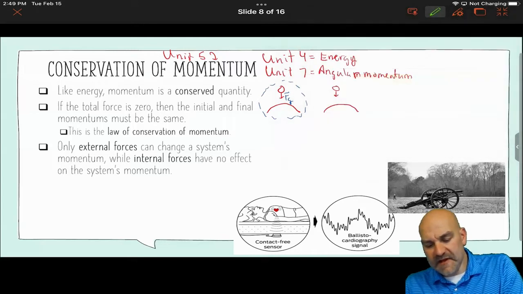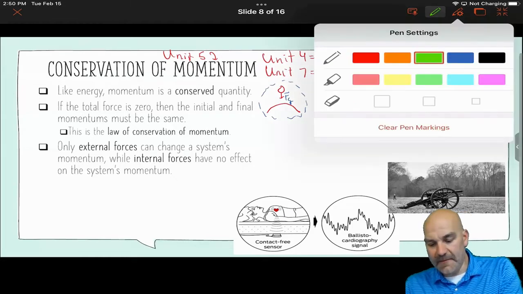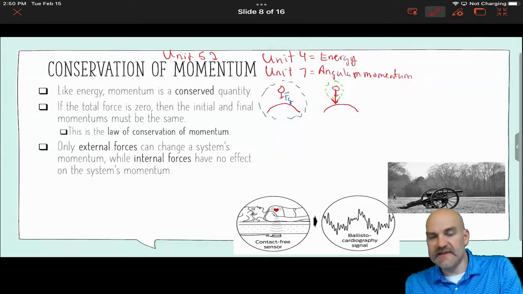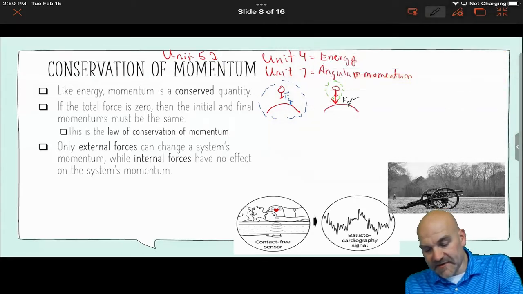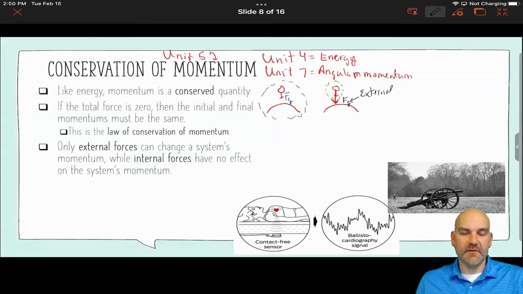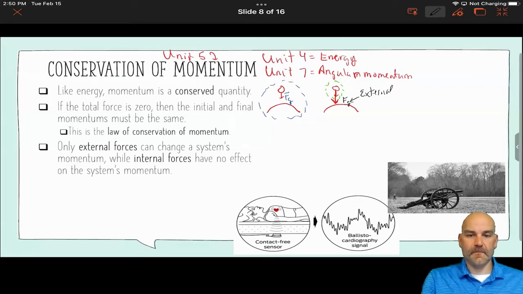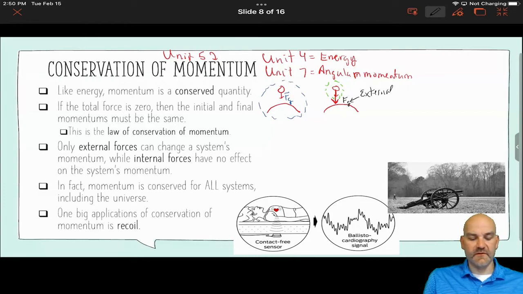Now, in the second scenario, let's just call the object the system. Really what happens is this force vector extends out of the system, which means this weight becomes external, thus changing all those quantities above. The energy will change, the momentum will change, and if it's a spinning object, the angular momentum will change. Now, in fact, momentum is conserved for all systems. It doesn't matter what kind of system it is, it is conserved for all systems, to include the universe.